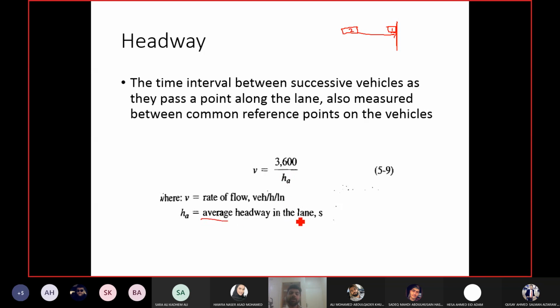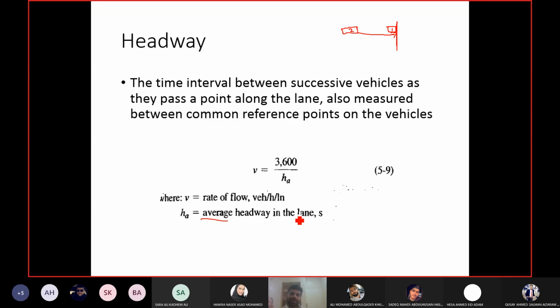When you are calculating macroscopic parameters using headway and spacing, you cannot rely on one value, because flow rate and these things are for the group of vehicles. This is how we differentiate between macroscopic and microscopic: microscopic is for one or a pair of vehicles, and macroscopic is for the group of vehicles all together, aggregated.